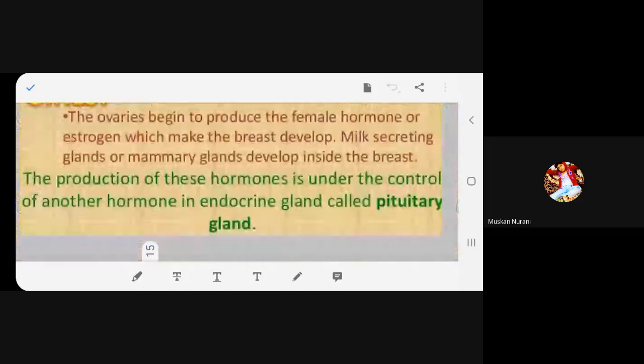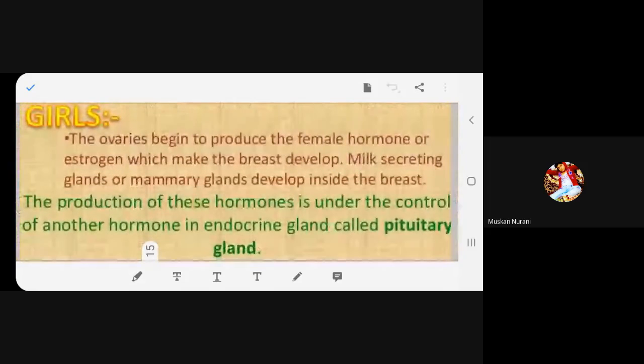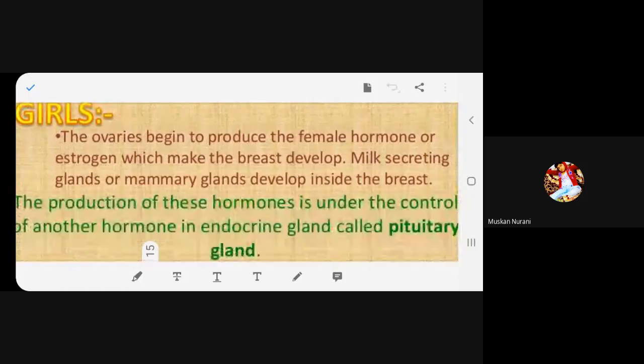Now read the next para. The production of these hormones is under the control of another hormone in an endocrine gland called the pituitary gland. Fine. Whatever is happening here, testosterone, estrogen, is not functioning on its own, but is being controlled by another gland. What did I say? The production of testosterone and estrogen is given by endocrine glands. That is what we read just now.